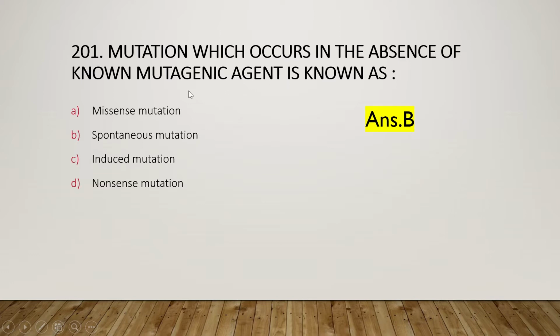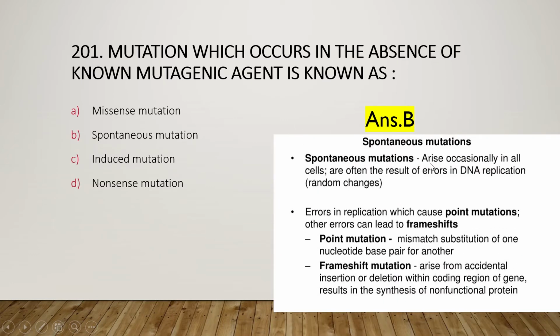It arises in the absence of any kind of mutagenic agent, arises occasionally in all cells and is often the result of error in DNA replication. This is also known as random mutation, or it causes random changes. An error in replication can cause a point mutation or can lead to a frameshift mutation.